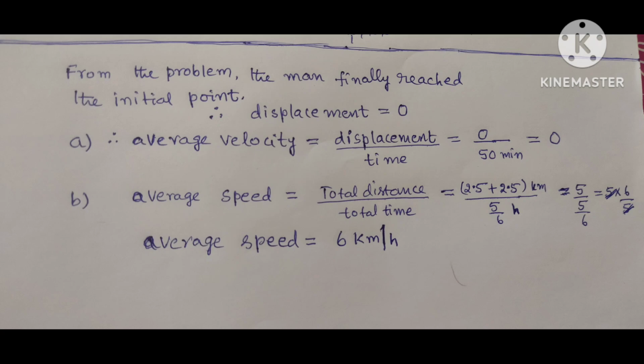Average speed is equal to total distance by total time, that equals 2.5 plus 2.5 by 5 by 6 hours, that equals 5 kilometers by 5 by 6 hours, that equals 5 into 6 by 5, equal to 6 kilometers per hour.